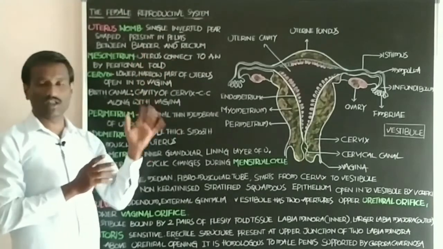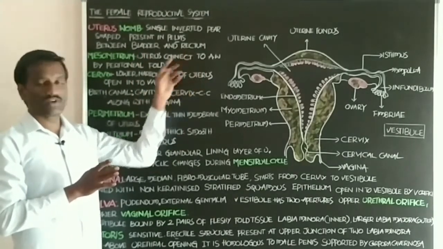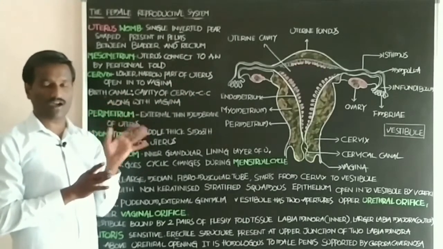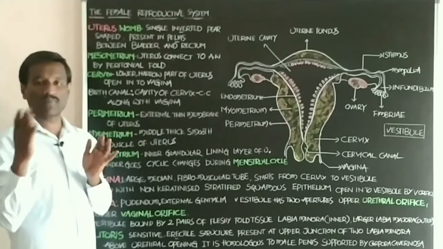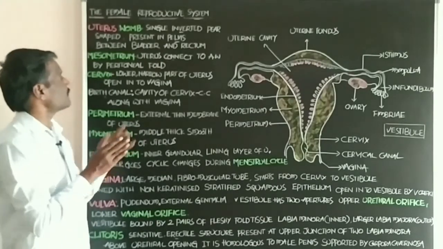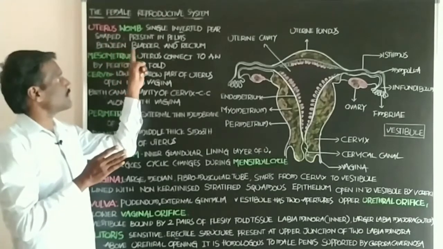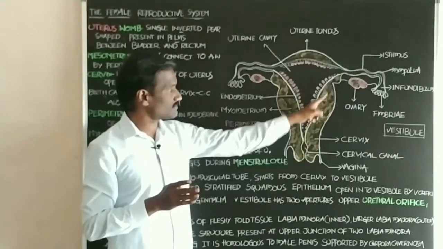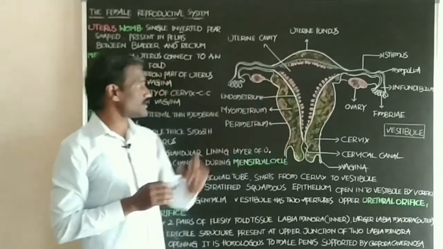Bladder means urinary bladder. The rectum is the last part of the alimentary canal, and it opens to the outside by the anus. This part is called the uterus.